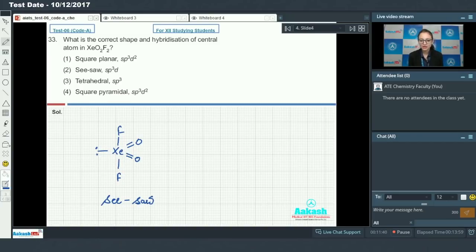It will have seesaw shape, and the hybridization of Xe would be sp3d. So answer for this question is option 2.